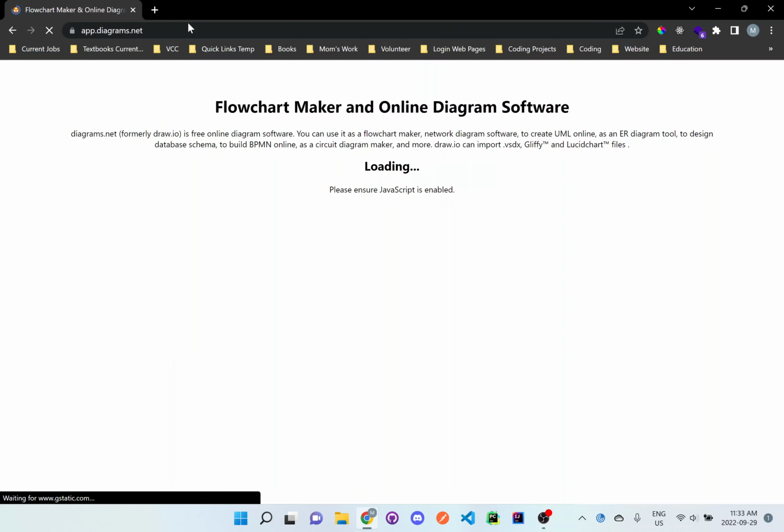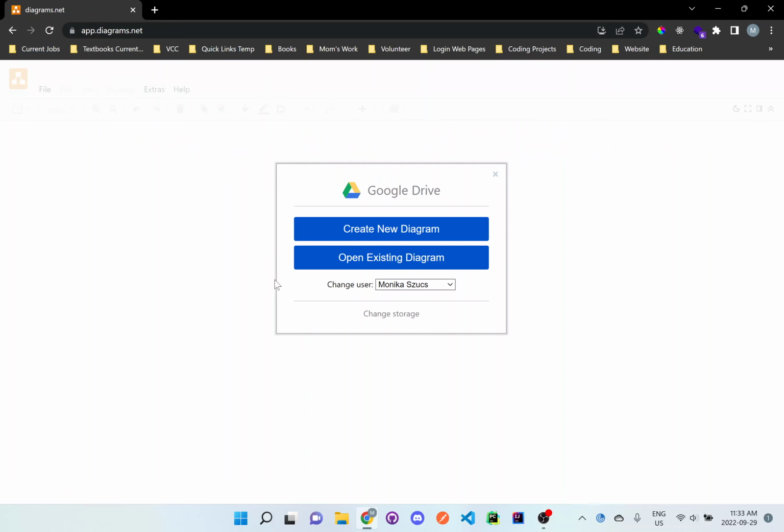draw.io. This is just a free program online which does exactly the same things as Microsoft Visio, so it's just perfect for what we need to do. Just click on Create New Diagram.